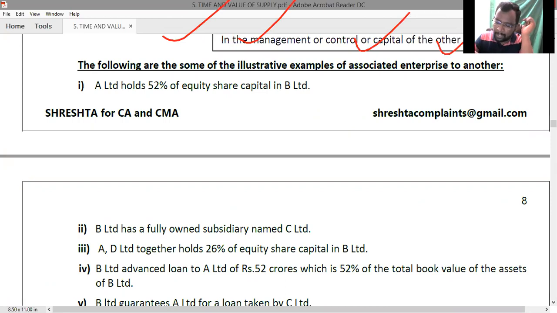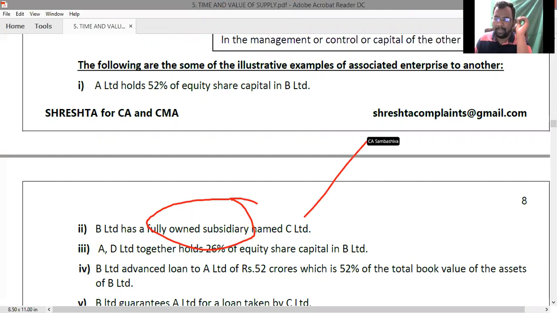First one, A Limited holds 52% equity share capital in B Limited. That means A Limited has controlling authority over B Limited. Now we can say that A Limited and B Limited both are associated enterprises. Next, second example, B Limited has a fully owned subsidiary named C Limited. So B Limited is a holding company, C Limited a wholly owned subsidiary company. So again, we can establish the associated enterprises relationship between B and C.